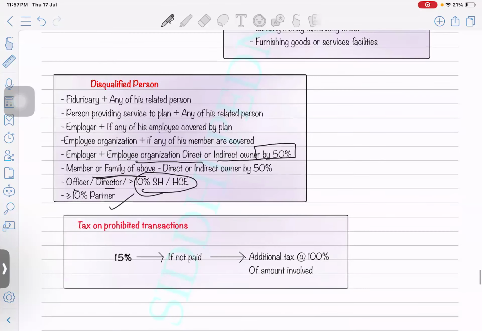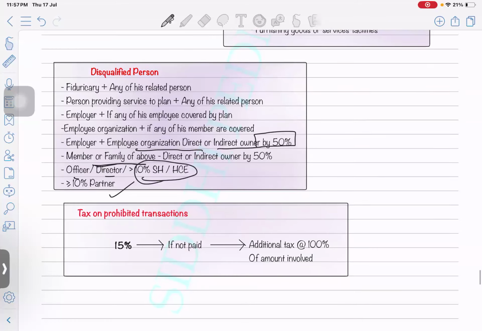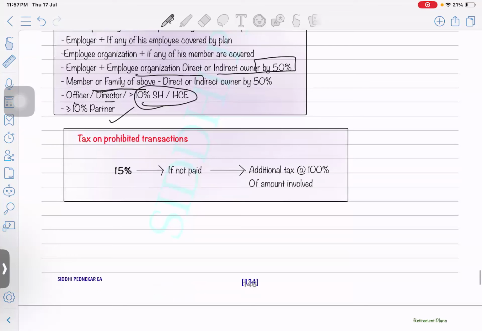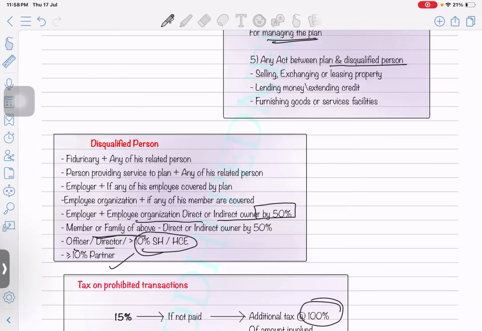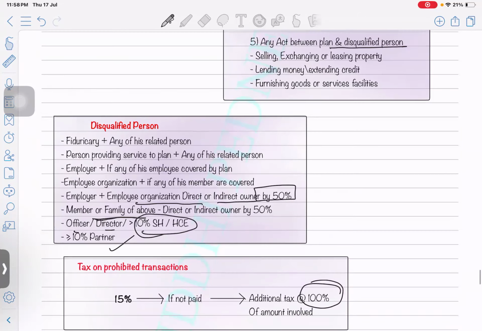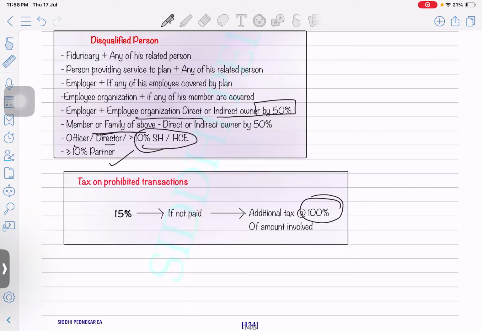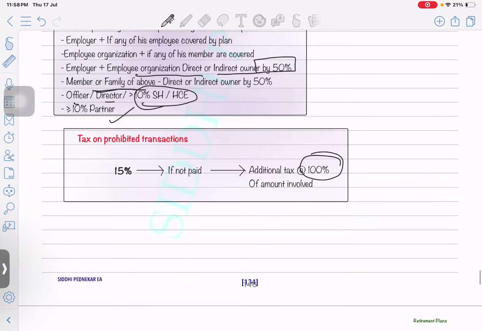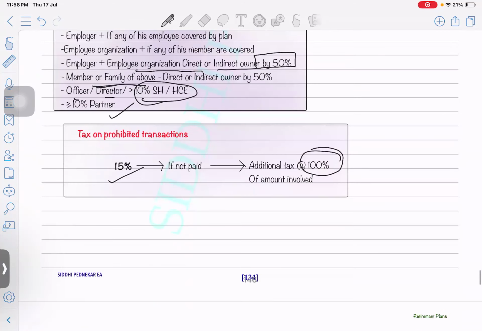The definition of a disqualified person is given over here. Just go through it. What happens if you enter into those transactions? Straight away they will charge you a 15% penalty, and if it's still not paid, an additional 100% of whatever amount is involved. Let's say you have a deal transferring some asset: whatever the transaction amount is, 100% of it will be charged as a penalty if you are not paying this 15%.